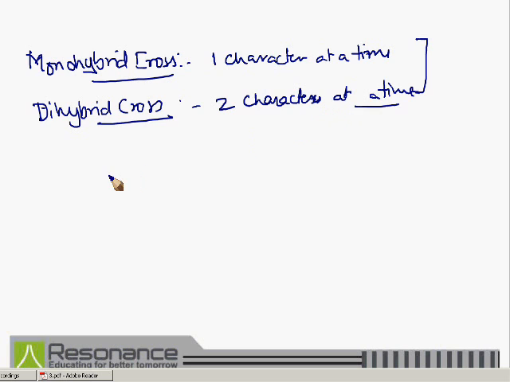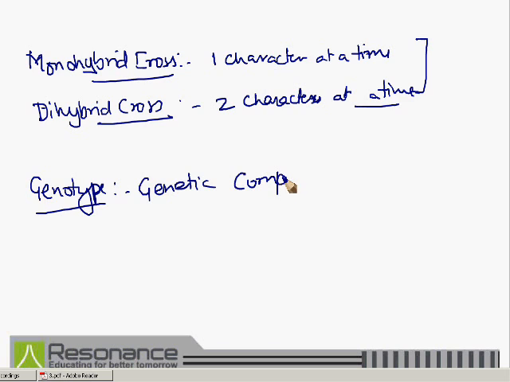Coming to another terminology, that is genotype. It simply means the genetic composition of the organism.